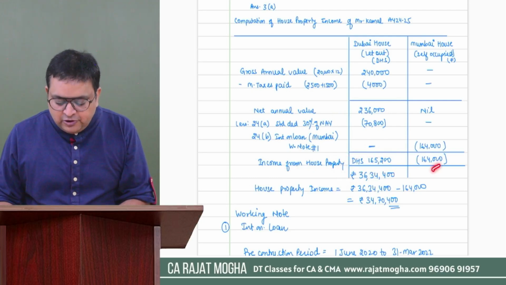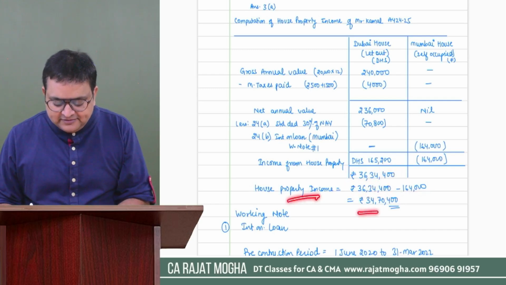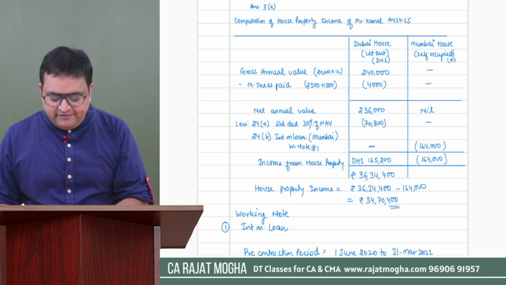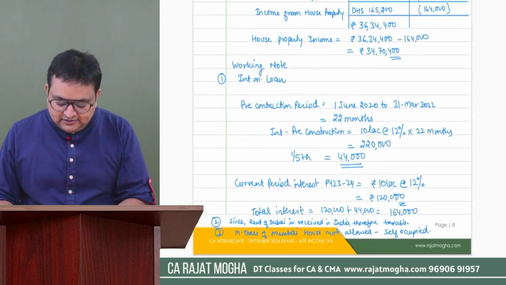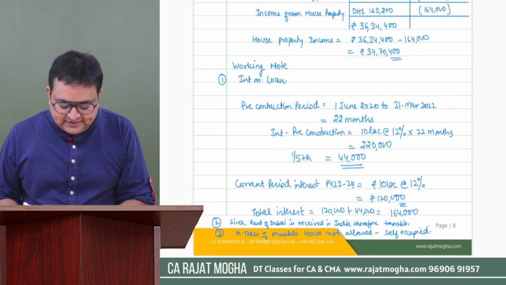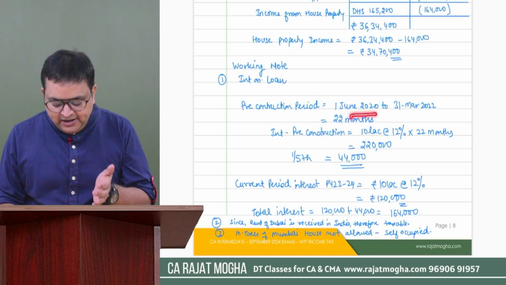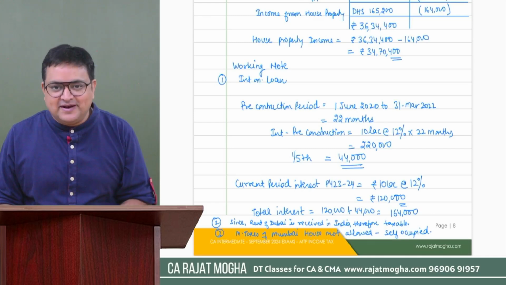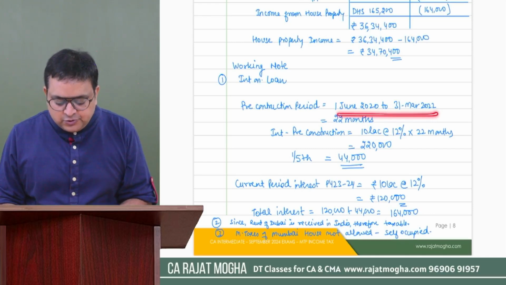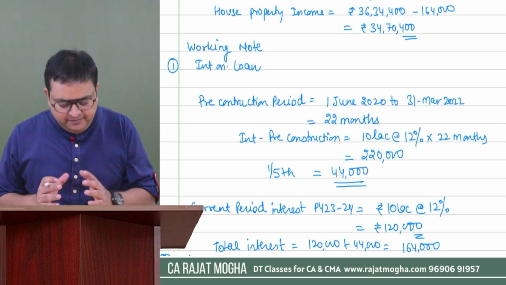Since there was a loss here and an income over here, I have clubbed them together, and the house property income is coming as 34,70,400. Got it? And this is how the interest is calculated. The pre-construction period starts from 1st June 2020 and goes till 31st March 2022. So it was 22 months. How I have calculated 22 months is a bit easy.